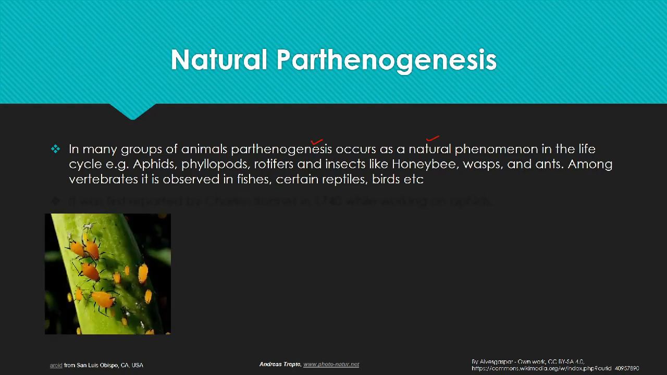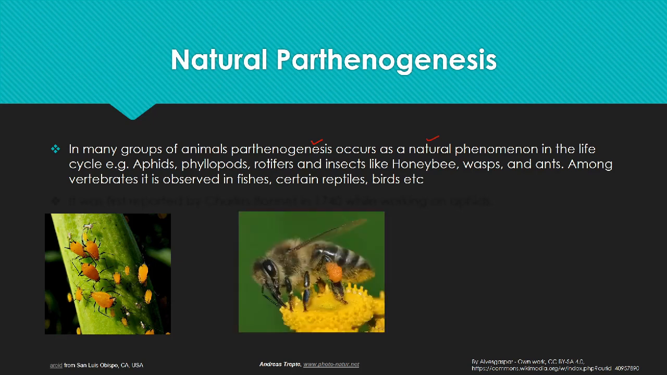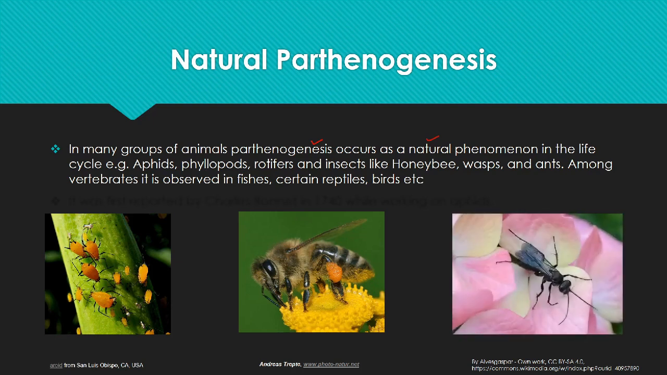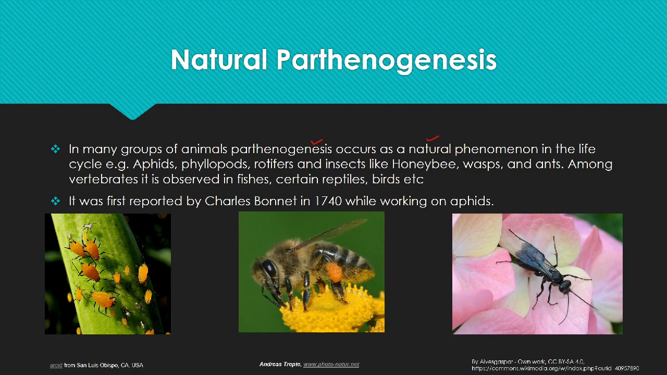So these are the aphids, which are small sap sucking insects on the plants. This is the honeybee. The hive of the honeybee has different castes which may develop through parthenogenesis. And these are the predatory wasps. Natural parthenogenesis was first reported by Charles Bonnet in 1740 while he was working on the aphids.